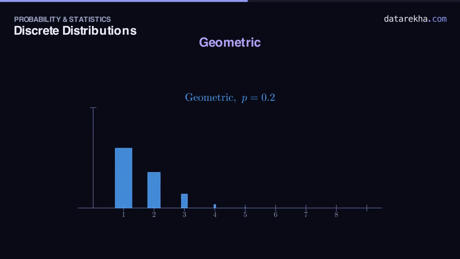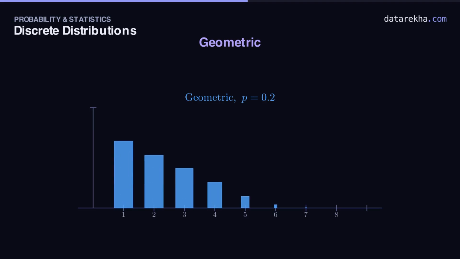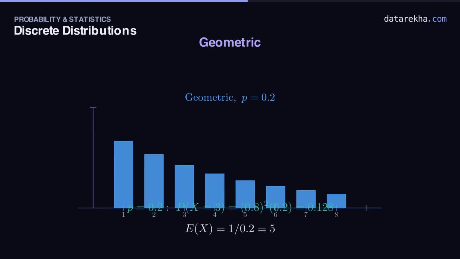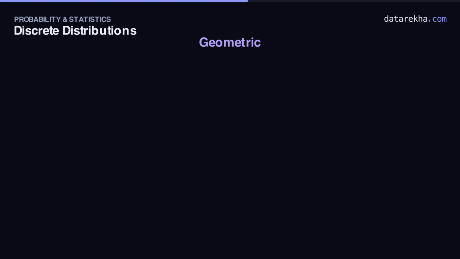With p at 0.2, the most likely outcome is always the very first trial, and each later value is less likely than the one before. Quick example, p at 0.2. X equals 3 means 2 failures, then a success, 0.8 squared times 0.2, which is 0.128. And on average, you'd wait 5 trials.